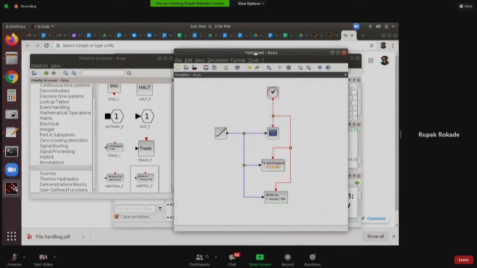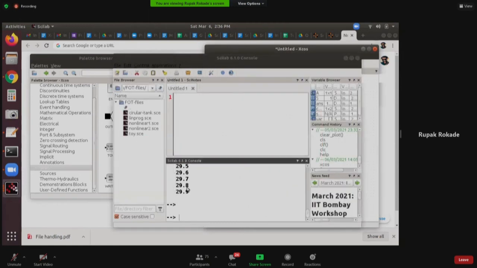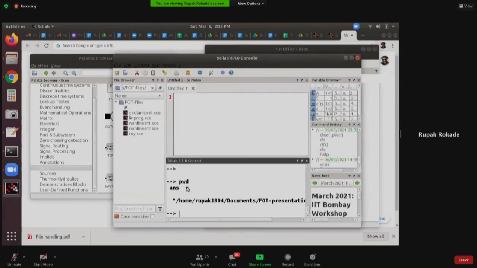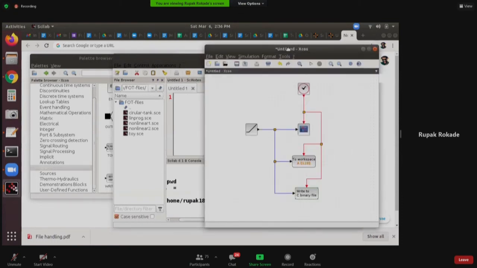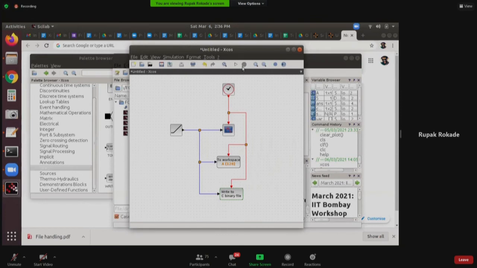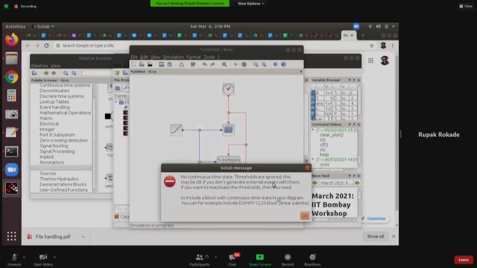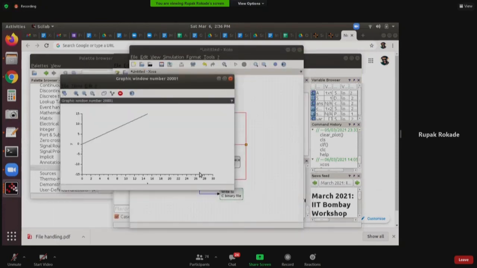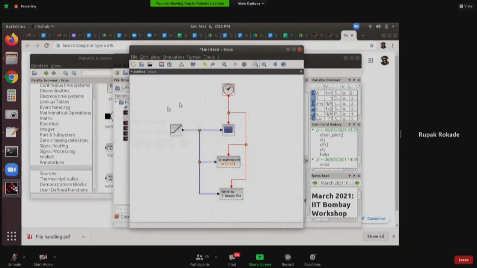And before I run this now, I have to make sure I know in what directory I am. Right now, I am inside my FOT presentation directory inside the FOT files. So I'll keep it as it is, but I should know where I am. Why? Because the moment I execute this, it's going to create a file and save it there. So I should know where it is saving the file. Simulation is executed.